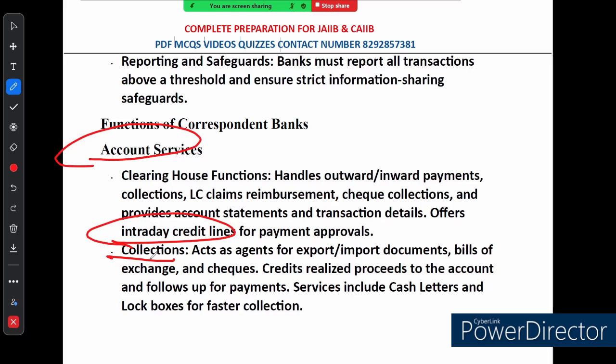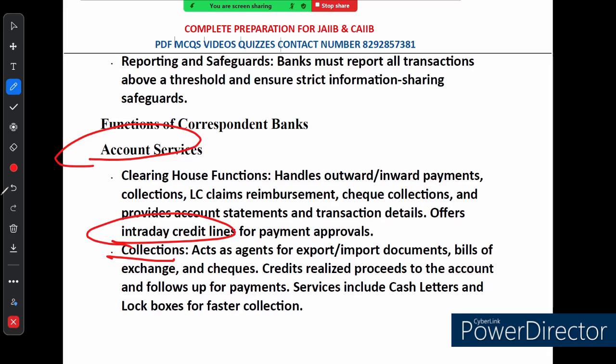They even offer services like cash letter and lock boxes, which speed up the collection process, ensuring that money moves faster and more efficiently. The third thing they do is payments. So see, try to understand. A question is asked, right?